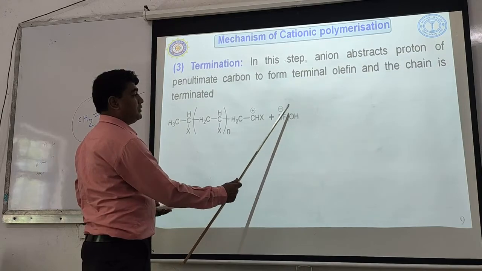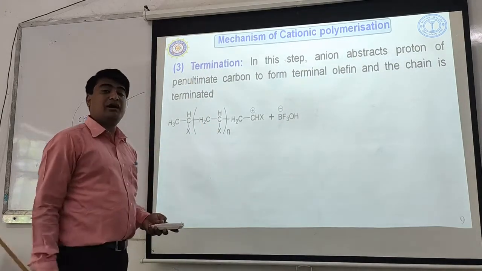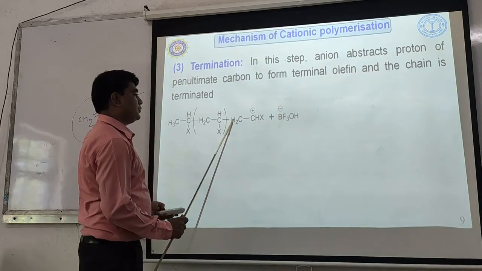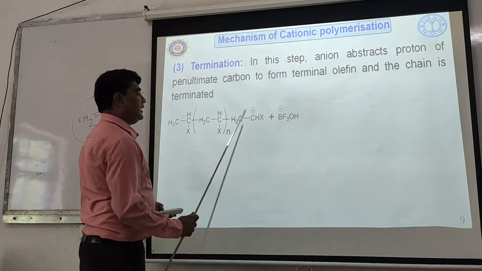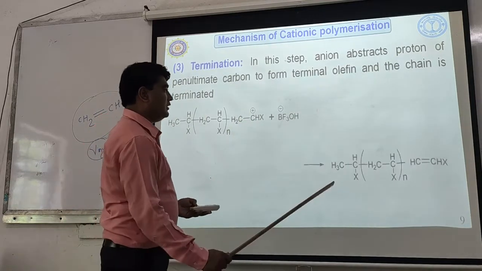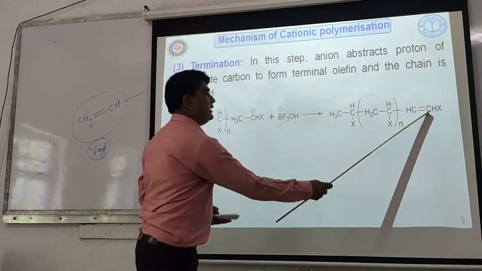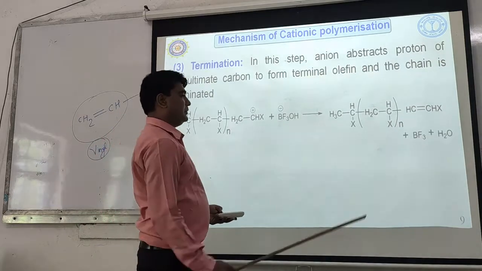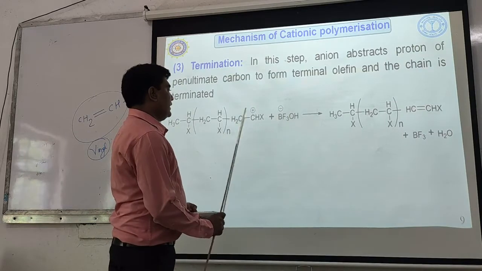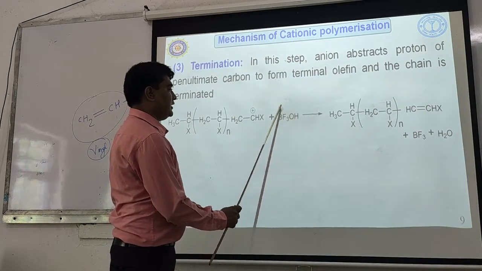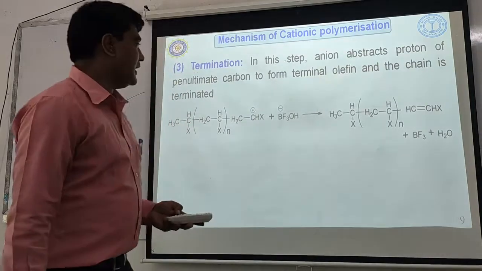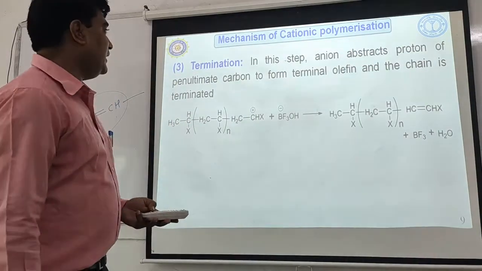This anion, BF3OH, which was obtained in the initiation step, abstracts the proton and there is a formation of a double bond here. So here a double bond will be formed. The byproducts obtained will be BF3 and H2. How? Proton reacts with OH negative to form water and BF3 will be liberated. So in this way the chain will be terminated.